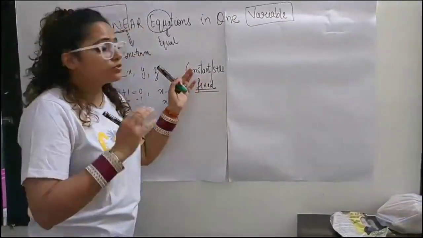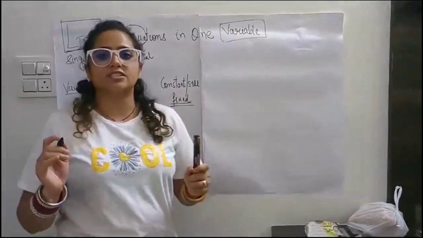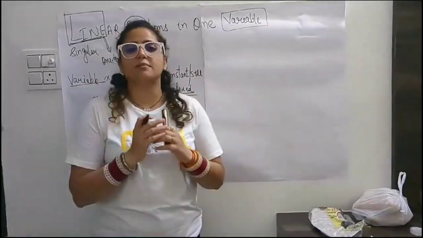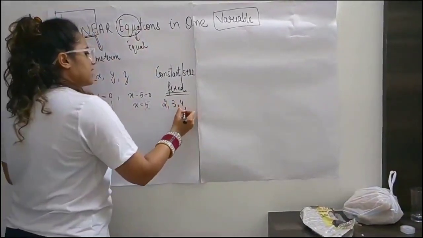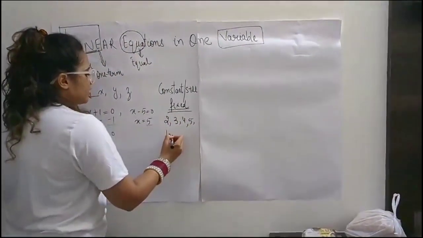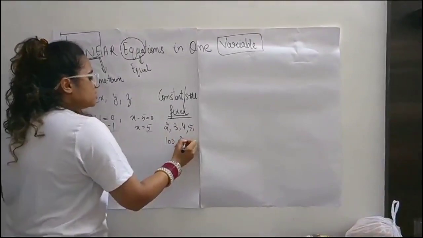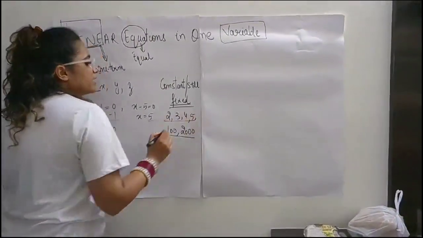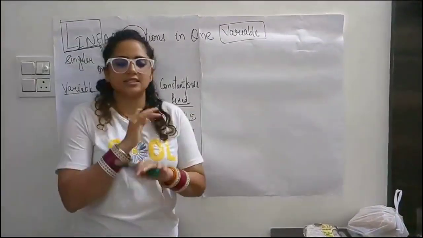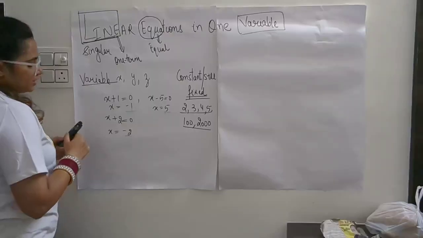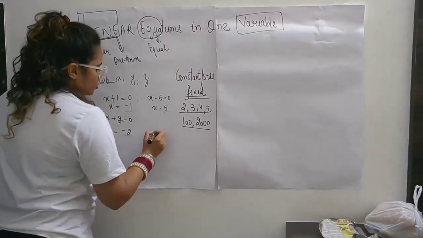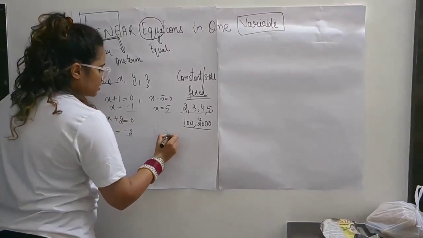That means it will never change. It will remain the same, it will remain fixed. The digits I am writing, any digit, either 100 or 2000, every number is a fixed quantity. It doesn't change at any time. So that is why we will talk about coefficients.